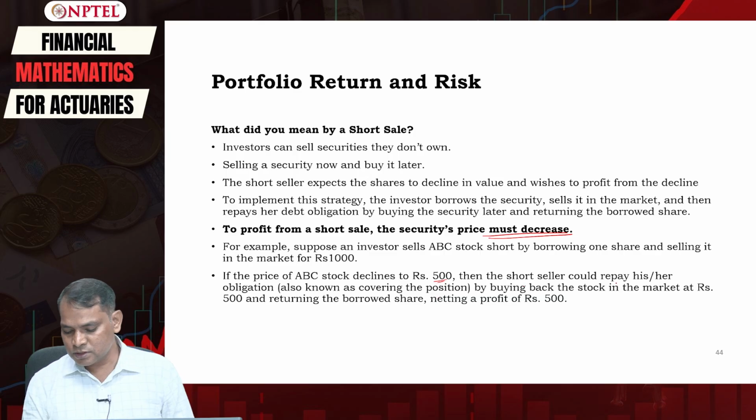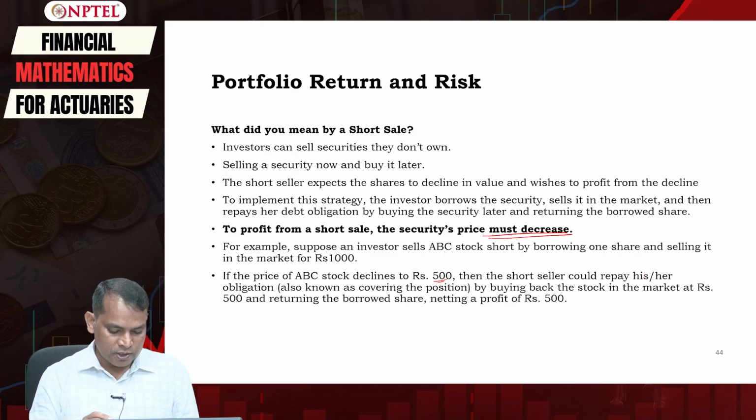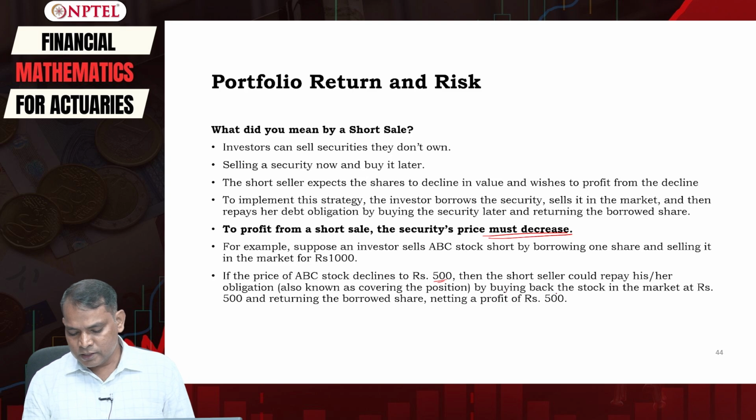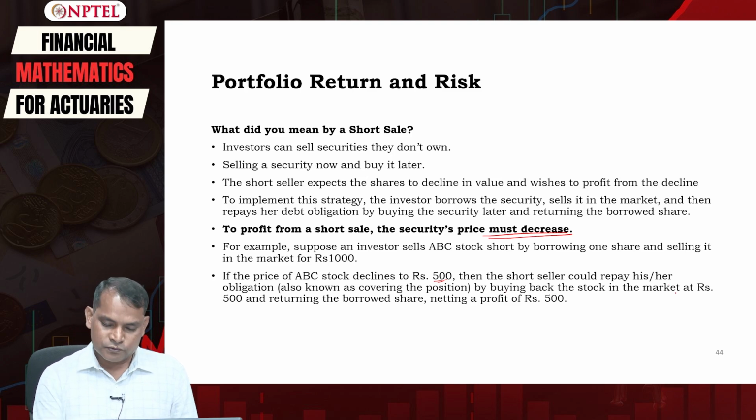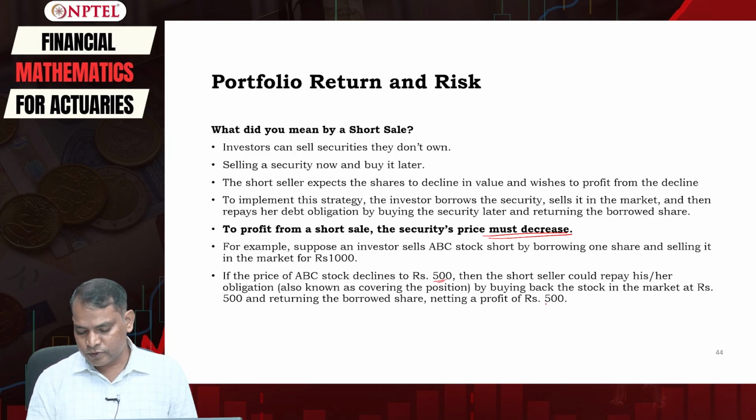Then the short seller could repay his obligation by buying back the stock in the market at this 500 rupees and returning the borrowed share, and therefore the net profit will become 500 rupees.